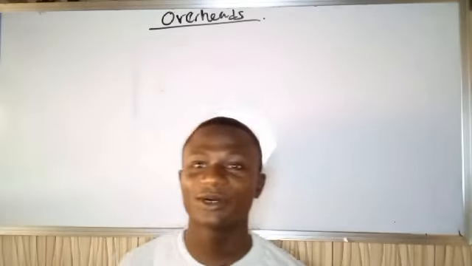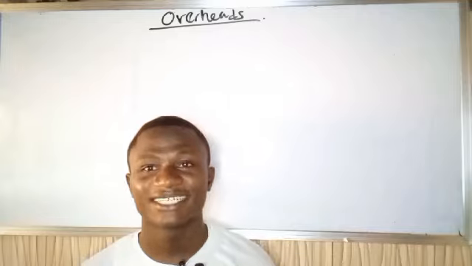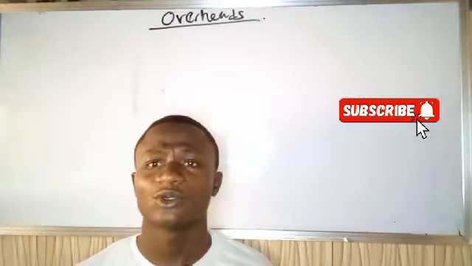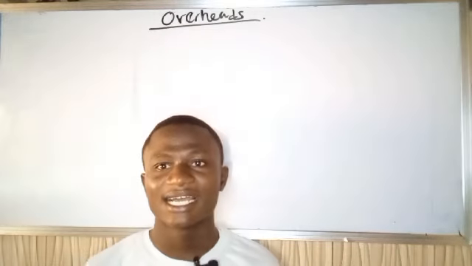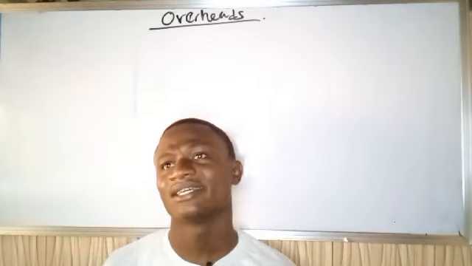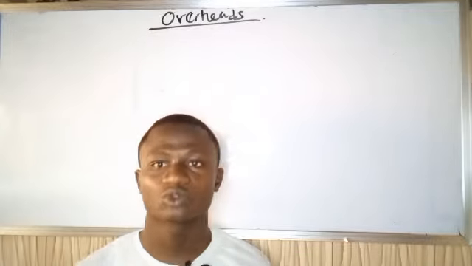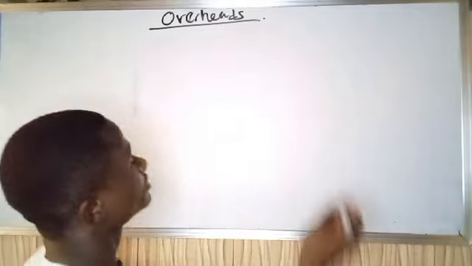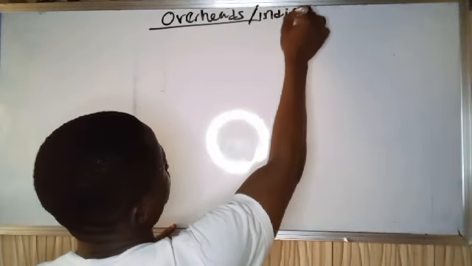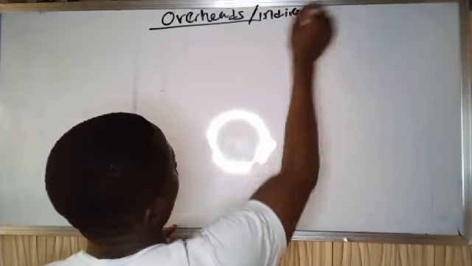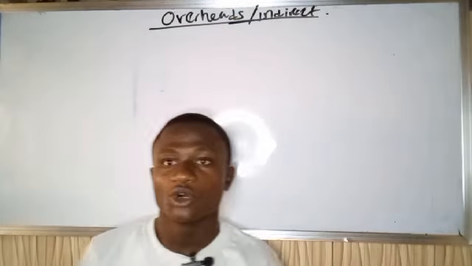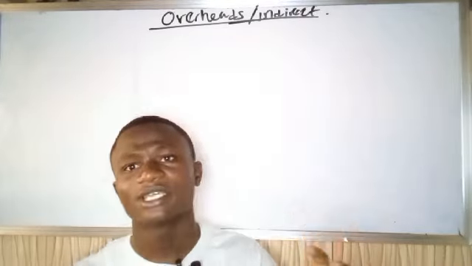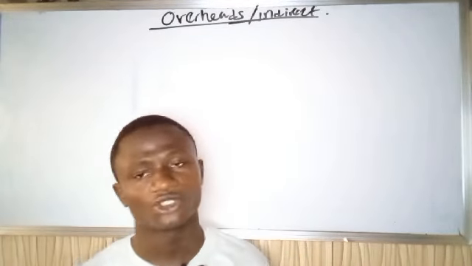So in this class, we'll be talking about a very interesting topic, and that's overheads. Yes, overheads. So now, the question is, what do you mean by overheads? Overheads are costs or expenses that cannot be traced to a particular cost center. Yes, they are indirect costs. We call them indirect costs. I will explain, just follow the video. So you can call them overhead or you can call them indirect cost. Let me explain overhead, giving you a good illustration.